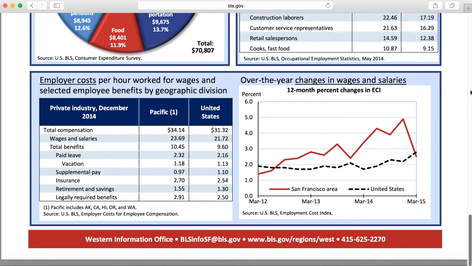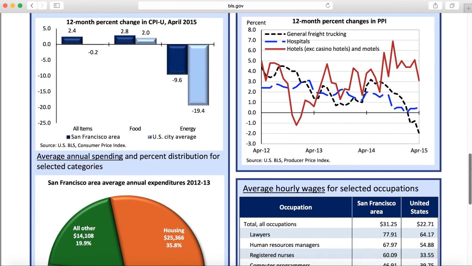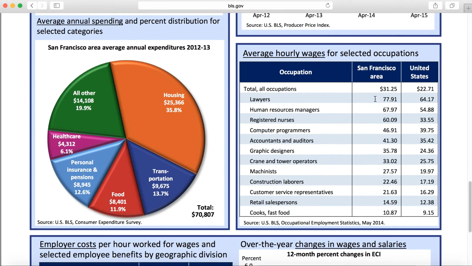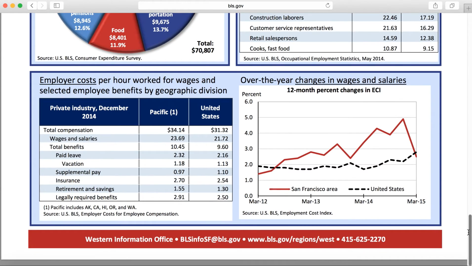Okay, so employer costs per hour worked for wages and selected employee benefits. This information is helpful if you happen to be asked for it. It's not something that I would expect you guys to know. I mean, I don't know what the total compensation for the Pacific area versus the United States is. I do know that it is relatively close, at $34 an hour up to here where we see $31 an hour. So those definitely are highly correlated.